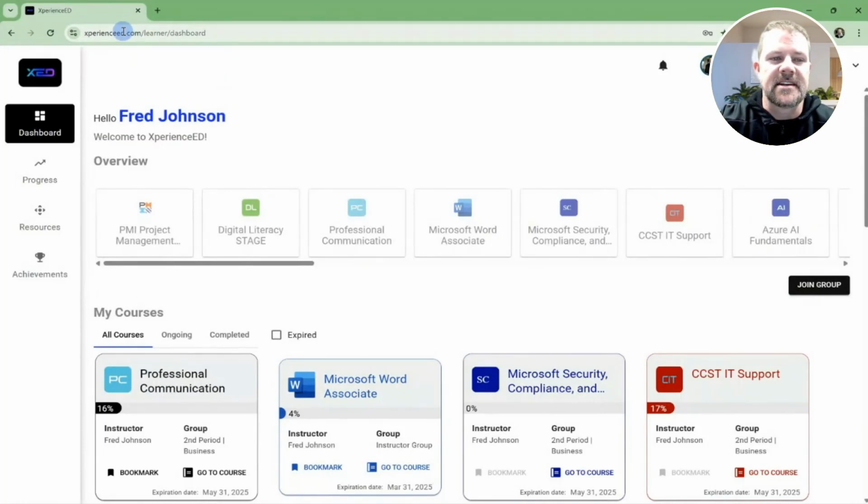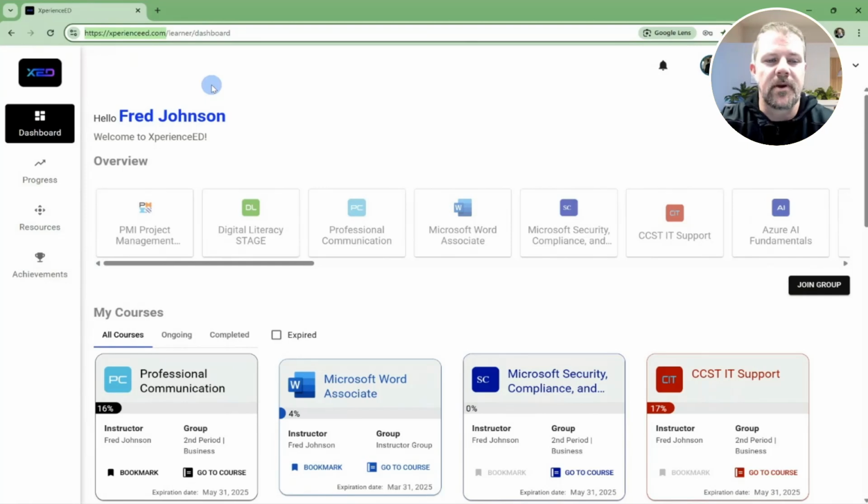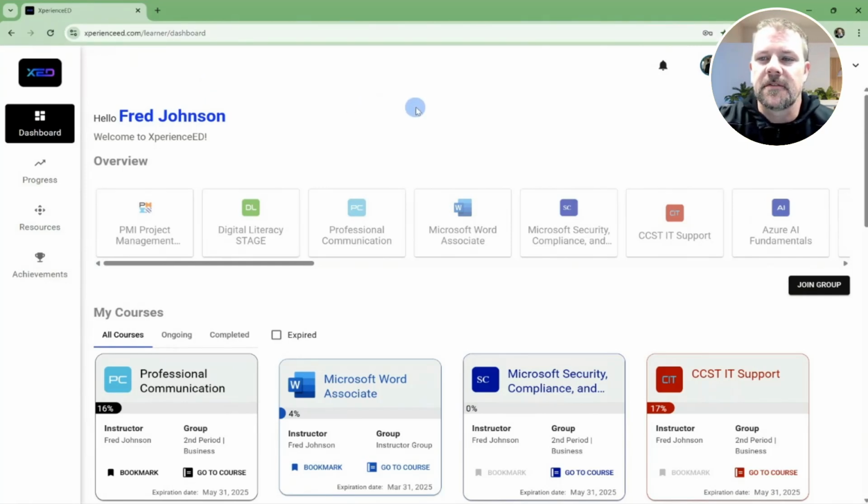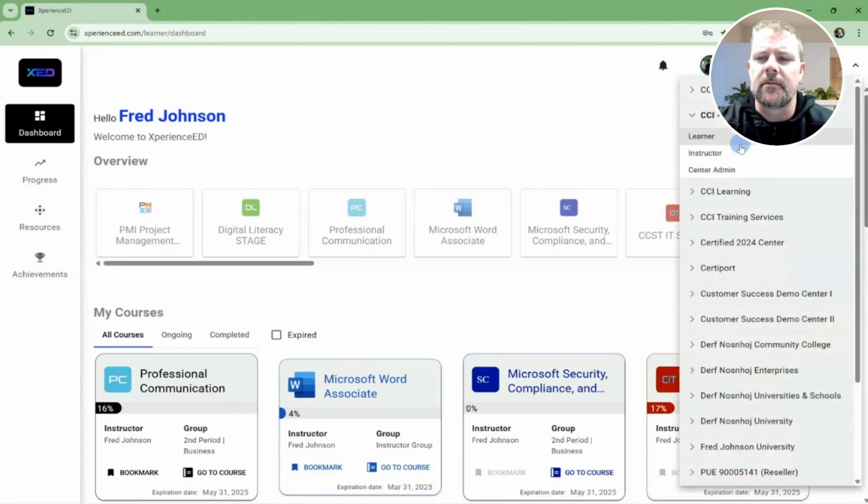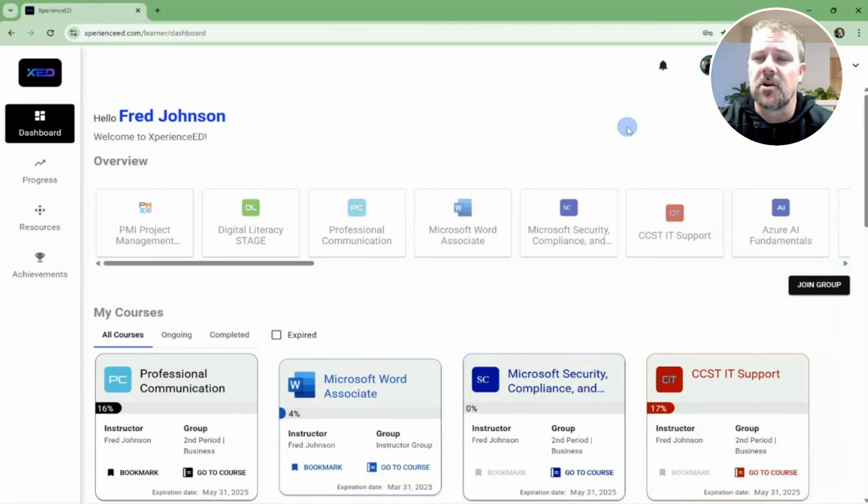XED can be accessed at experienceed.com. So you can copy and paste that into your browser. And when you log in for the first time, you'll notice at the top right corner, you have your name as well as your role. If you are an instructor or a center admin, you can come up here and you can adjust to different roles. In addition, you could go to account and adjust your password, add a picture, and adjust the language for your interface.